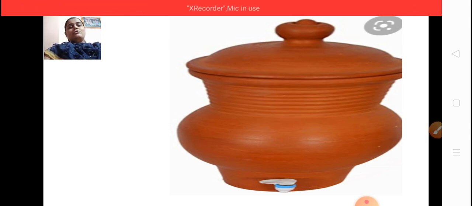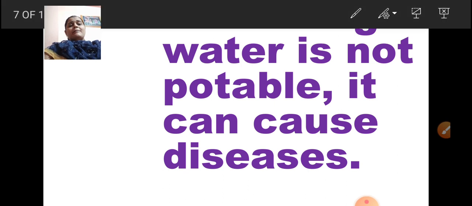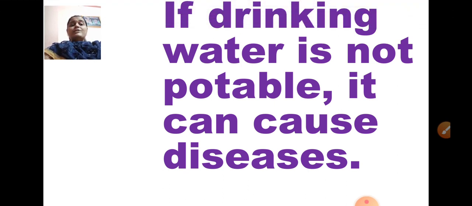Okay, now we'll go to the next one. If drinking water is not potable, it can cause diseases. Very important, children. Again I am reading it out: if drinking water is not potable, it can cause diseases. You know the meaning of potable now. Potable water means water which is safe for drinking. And if it is not clean, then it can affect your health. You can fall sick.